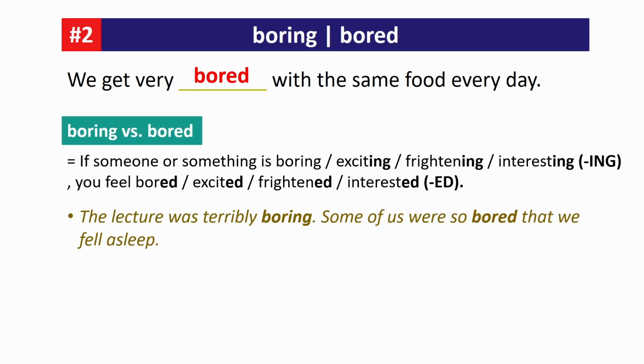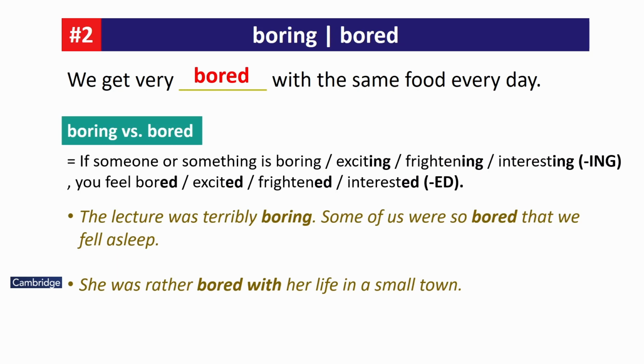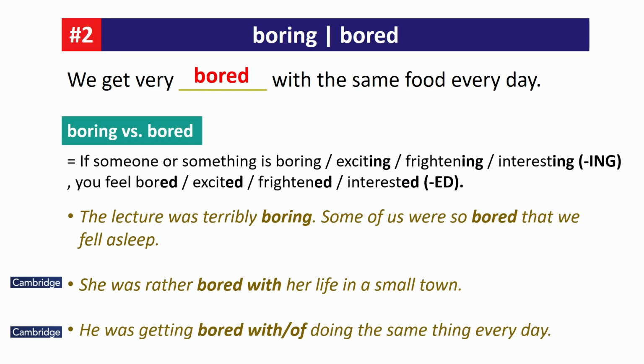Some of us were so bored that we fell asleep. She was rather bored with her life in a small town. He was getting bored with doing the same thing every day. Collocations: terribly boring, to be bored, fall asleep, small town, get bored with doing something or of doing something.